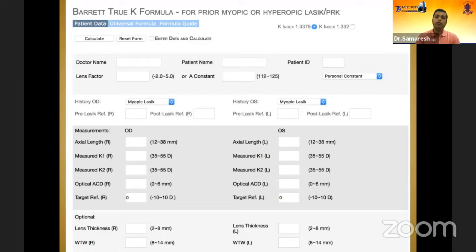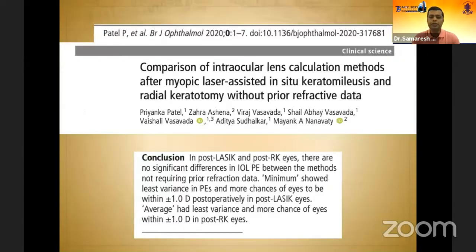The Barrett True-K formula is also available on the ASCRS website. Thanks to Dr. Graham Barrett. It's available for free for all of us to access. And once you put all the readings that you pick up from your topographies, the machine will give you a calculation.